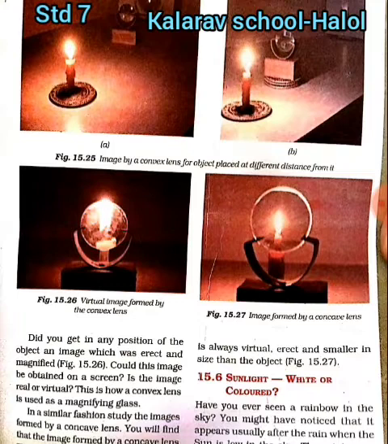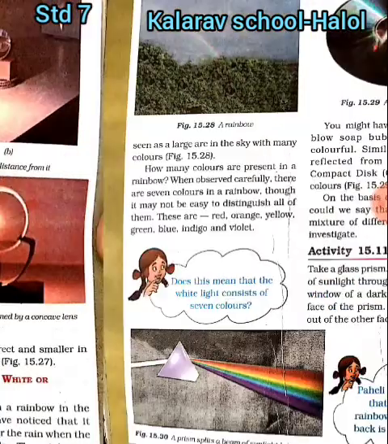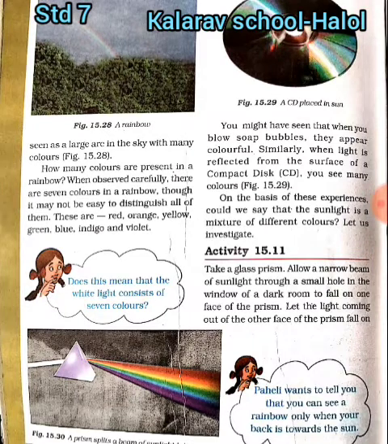Have you ever seen a rainbow in the sky? You might have noticed that it appears usually after the rain when the sun is low in the sky. The rainbow is seen as a large arc in the sky with many colors. How many colors are present in a rainbow? When observed carefully, there are 7 colors in a rainbow. Though it may not be easy to distinguish them, these are red, orange, yellow, green, blue, indigo, and violet.